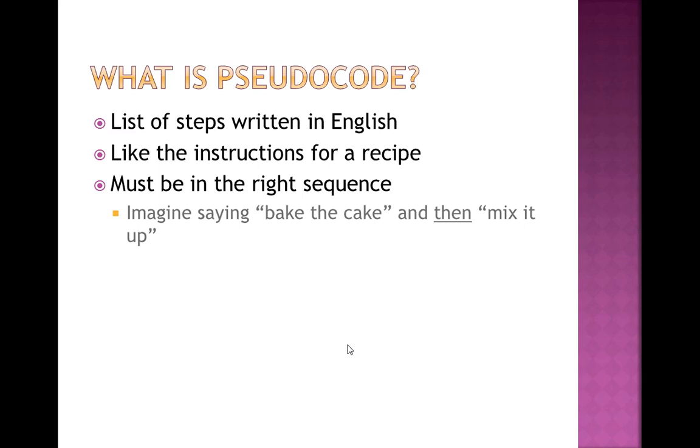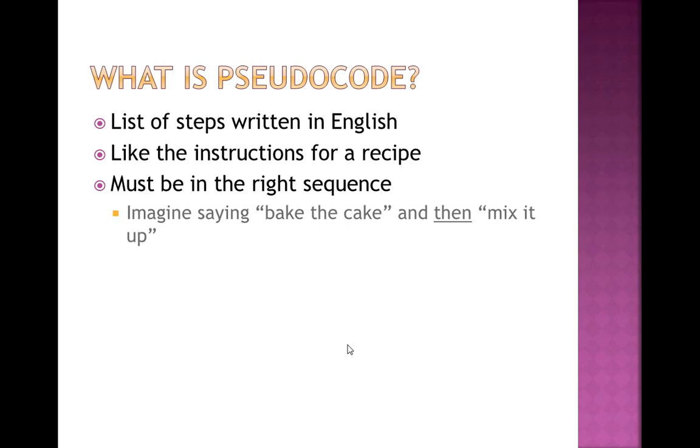What is pseudocode? Till now we discussed what a programming language is and how we can write a program. Now the main topic is what a pseudocode is. This is nothing but a list of steps written in English. Suppose I have to add two numbers. So I write, first of all take two numbers, that is A and B. Second point, add the two numbers. Then third point is print the result. Last point is stop. So these are the basic steps that are known as pseudocode.